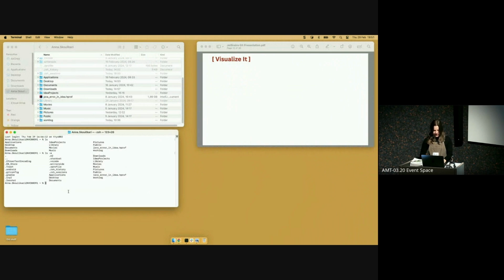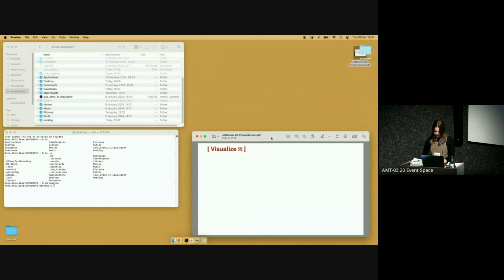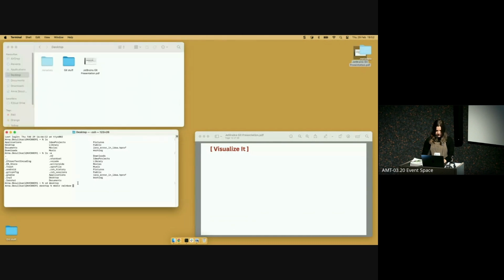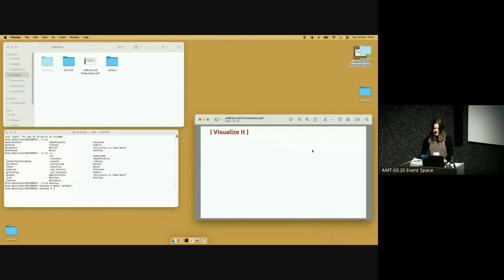All right, so the first thing we want to do is actually make the project folder that we're going to work on to learn the basics of Git. And what I do in the book is we create a project folder called Rainbow. So I'm going to do that, and I'm going to go onto the desktop so we can see it being created. And then here I'm going to use a command called mkdir and make a directory called Rainbow. And I'm just going to go here as well so you can see that. Here we go. Okay, so this is the project folder, and this is the first thing I'm going to add a representation for in my Git diagram.